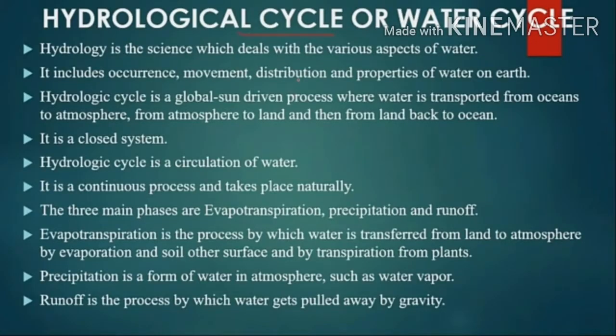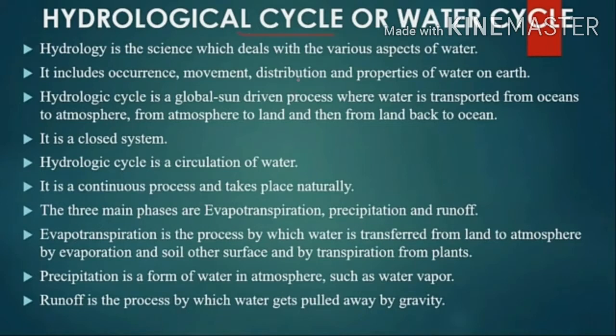Hydrologic cycle or water cycle. Hydrology is a science which deals with the various aspects of water, such as its occurrence and distribution, movement, and properties on the planet Earth. So, availability of water on the Earth is not uniform. Already you know that in summer areas and very hot seasons we cannot get rainfall, and some places are very rich and some places are poor in water resources. So some places are very dry areas, some places are very heavy rainfall areas.